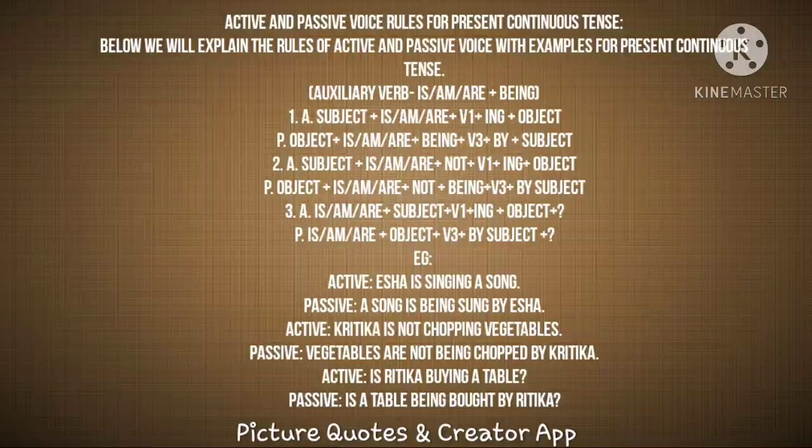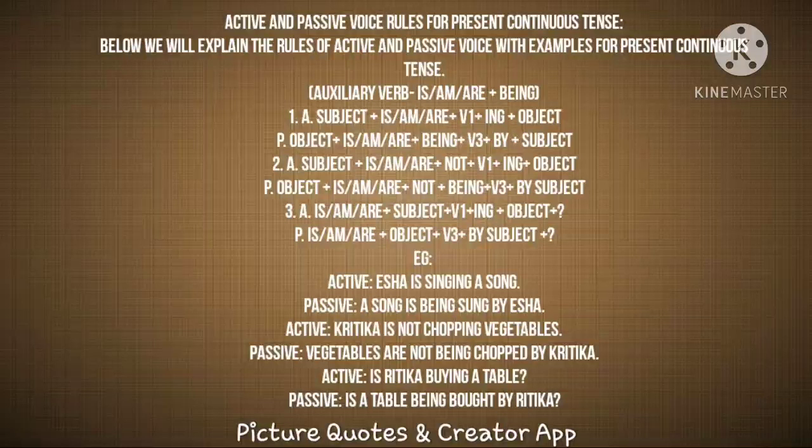object. When you change it into passive, look at that, a song, the object comes first, is, because a song is a singular subject. Then we use being to indicate that it is a continuous form, because the main verb, when we change it into passive, we put it in V3 form. So next, the V3 form of the verb plus by plus subject. This is the positive sentence in present continuous tense, active and passive.